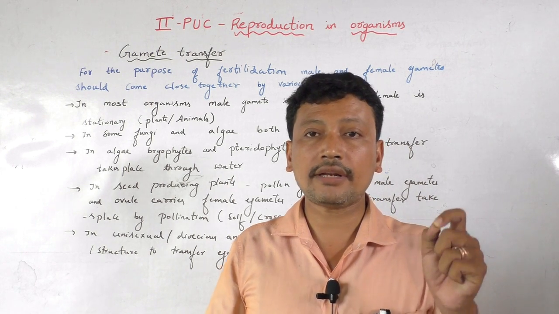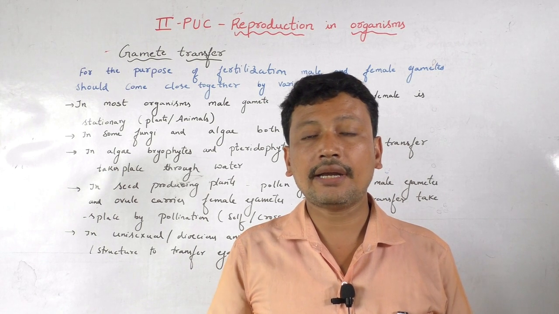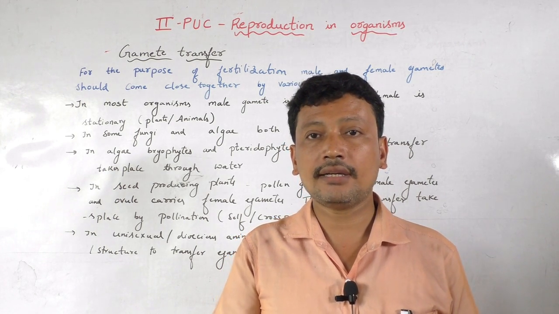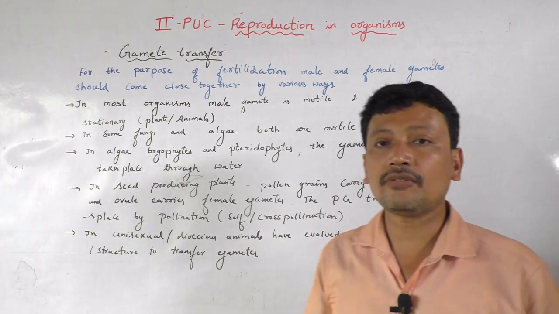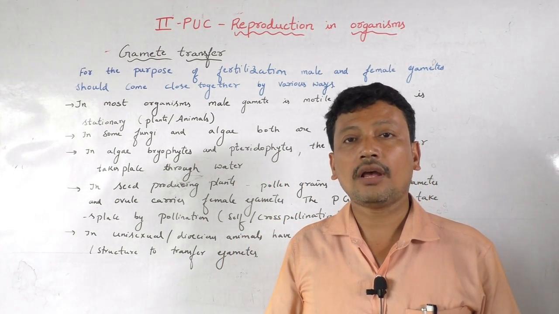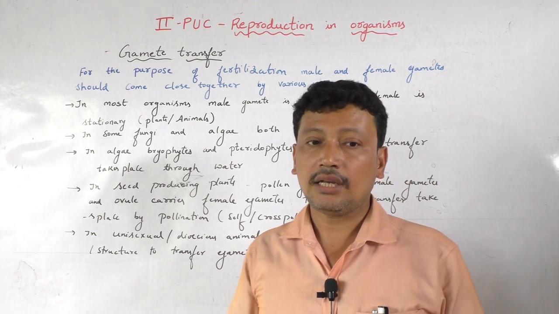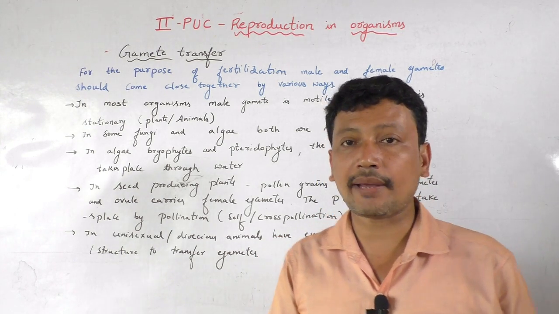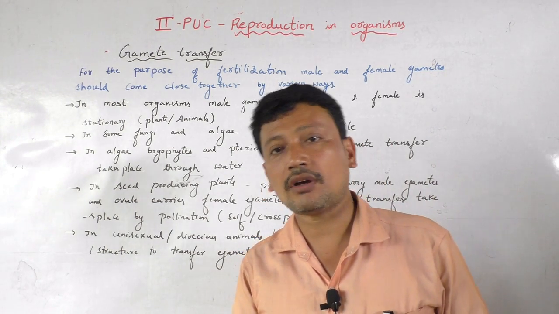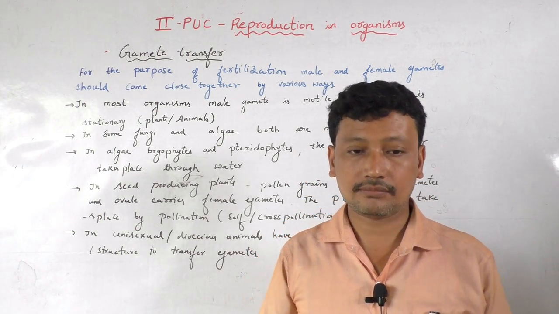In stigma, the pollen grain germinates and it forms pollen tube. Through the pollen tube, the male gametes enter into the ovule. Whereas in case of some unisexual animals as well as the dioecious animals, they have evolved some specialized structure, specialized mechanism for the transfer of the male gametes as well as the female gametes.